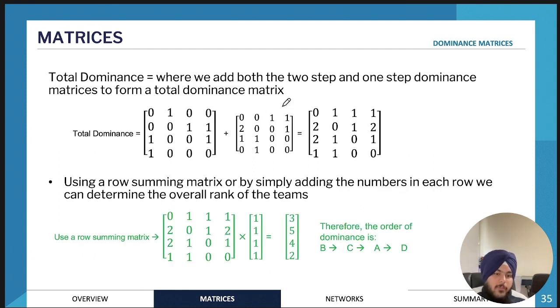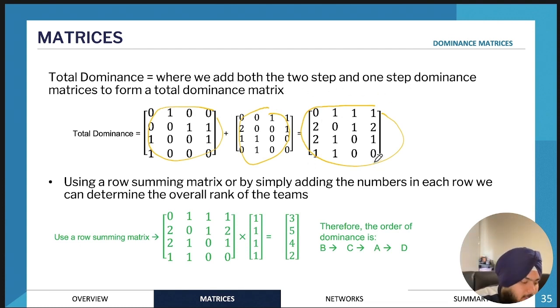And then we have total dominance. Total dominance here does have a particular meaning. Once we find the total dominance matrix by adding the one-step dominance matrix and the two-step dominance matrix, we will get the total dominance matrix. The way that we would use it is we would find the overall dominance, by adding the numbers in each row. So here we have a 3, here we have a 5, a 4, and then a 2.